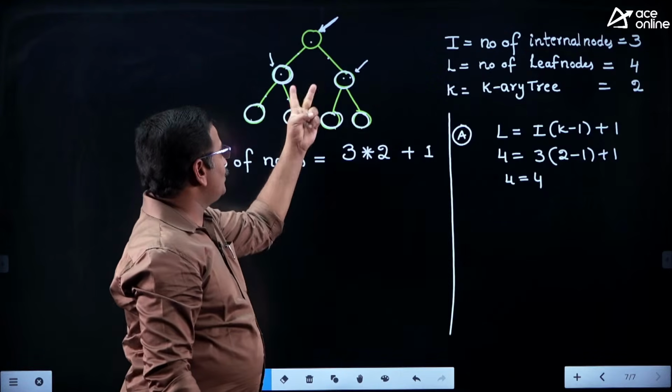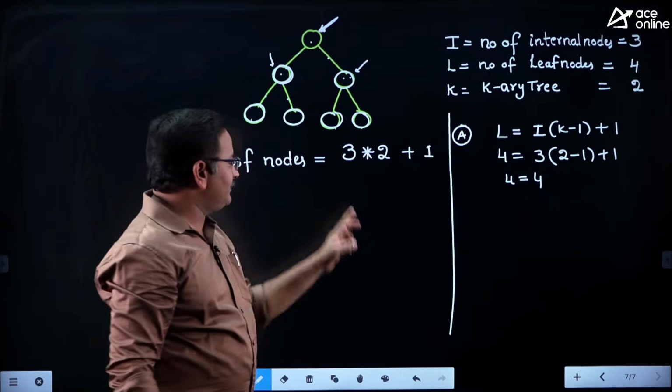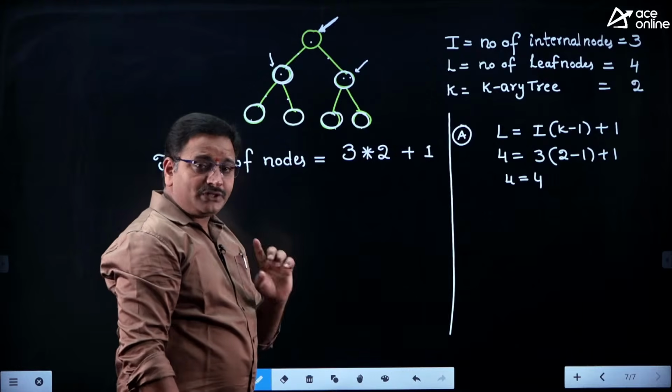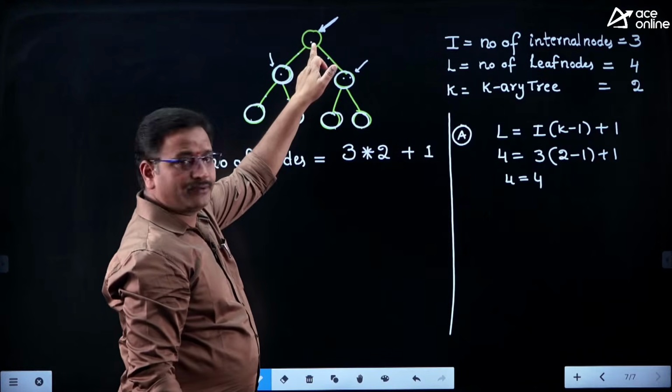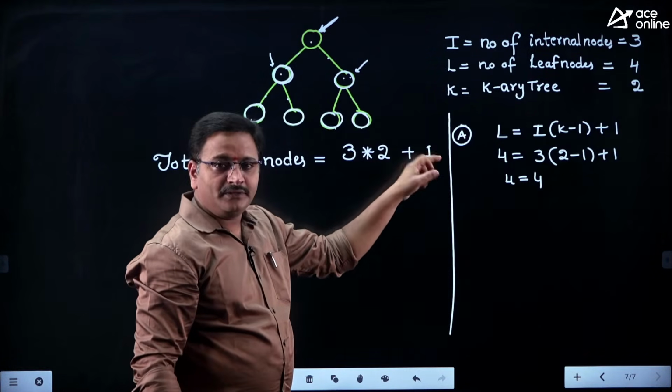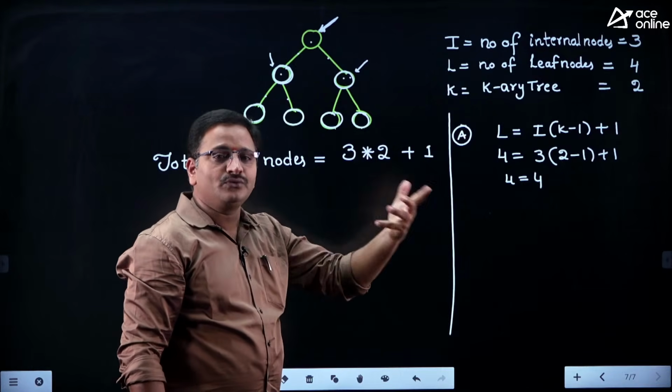Okay, 2 children counted how many times, friends? 3 times. That's why I am taking 3 into 2. But which node is not counted means that equals to root node. That's the reason I am adding plus 1. This plus 1 is useful for root node count purpose.